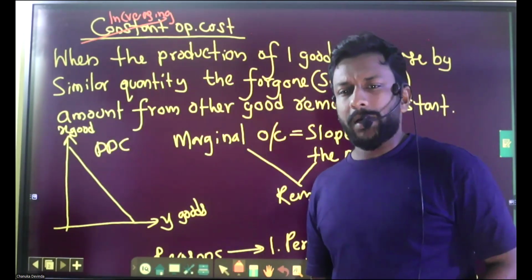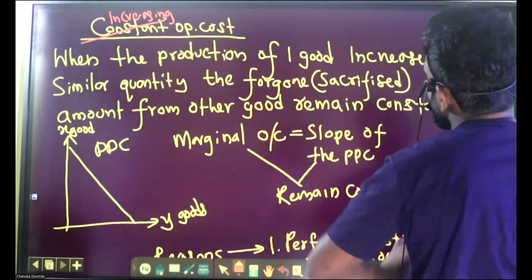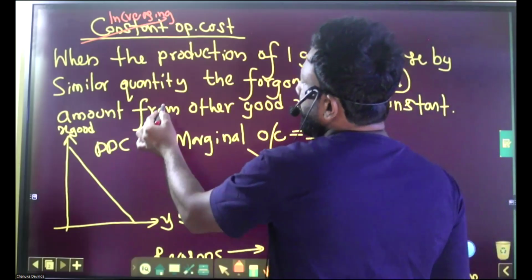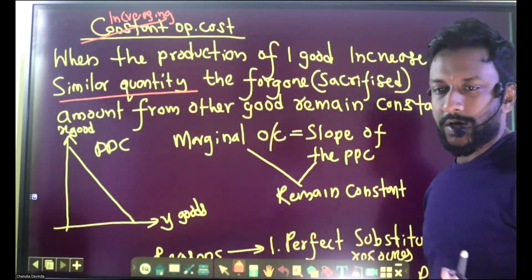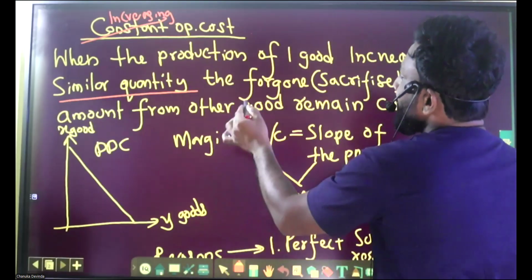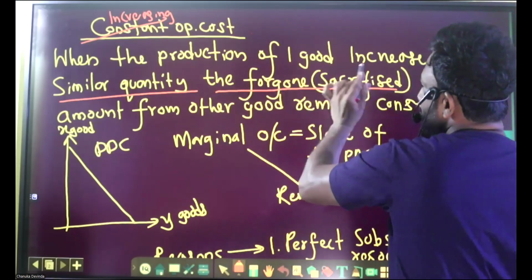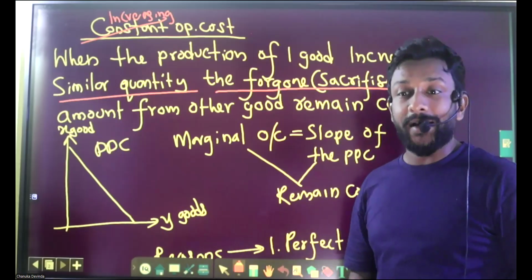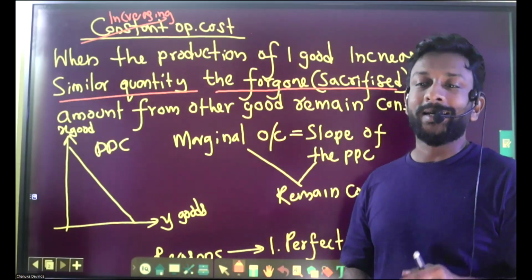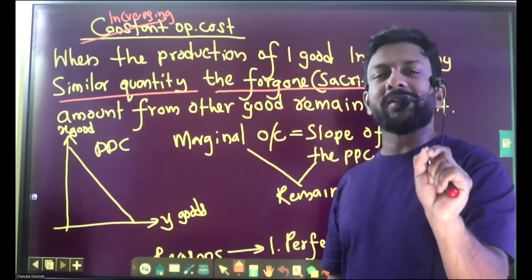When it comes to increasing opportunity cost, when the production of one good increases by a similar quantity, that is the same; there is no change. The foregone or sacrificed amount from the other good does not remain constant.